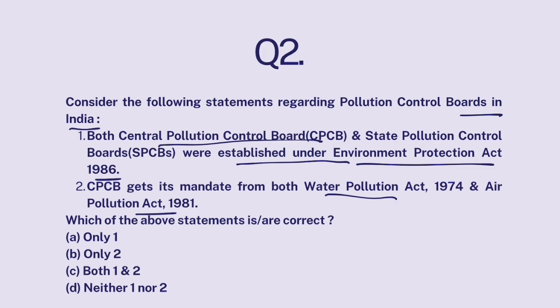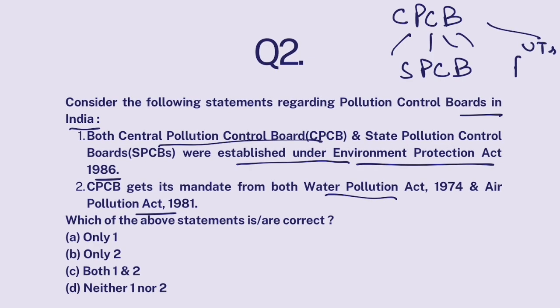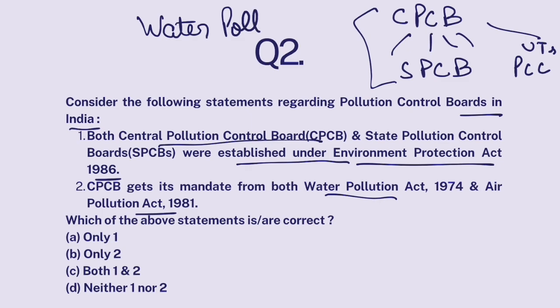Look, in our country, to monitor the pollution levels and to control pollution levels, there is this structure called pollution control boards. At the central level, we have CPCB. Then different states have SPCB. And UTs have pollution control committees. Now, these pollution control boards were first established under Water Pollution Act, 1974, not Environment Protection Act.